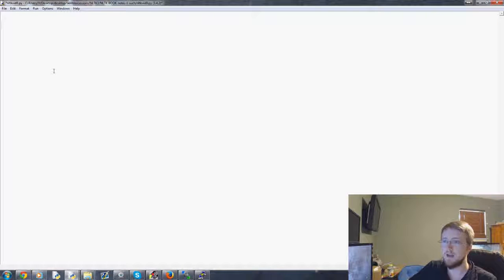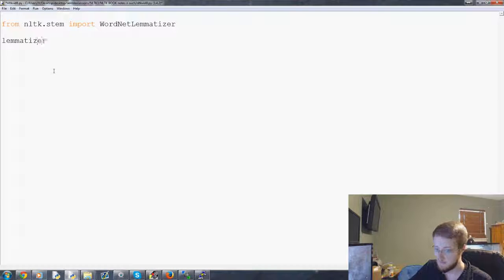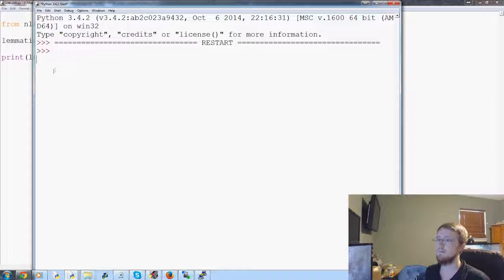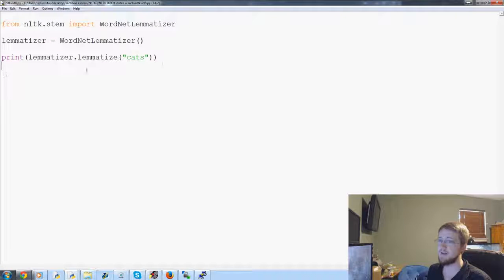So for example, let's go ahead and go from nltk.stem import WordNetLemmatizer. Now we'll say lemmatizer equals WordNetLemmatizer. And let's just print some examples really quick. So we're going to do print lemmatizer.lemmatize. And first let's lemmatize cats. It gets lemmatized to cat.